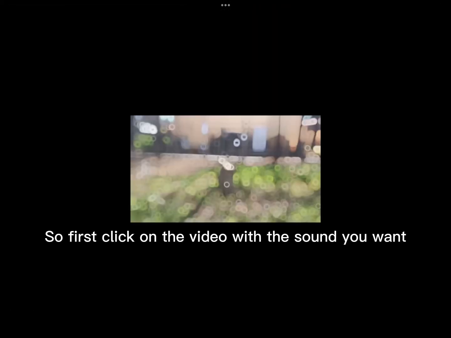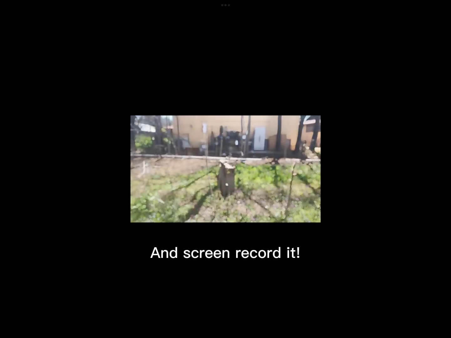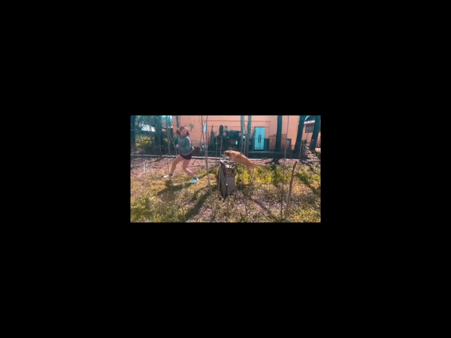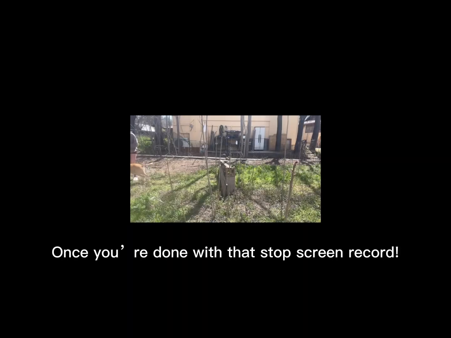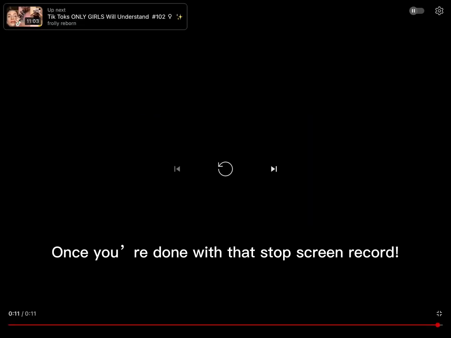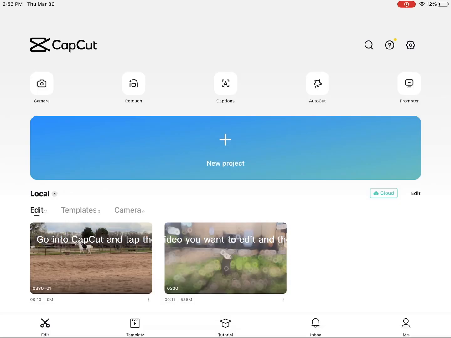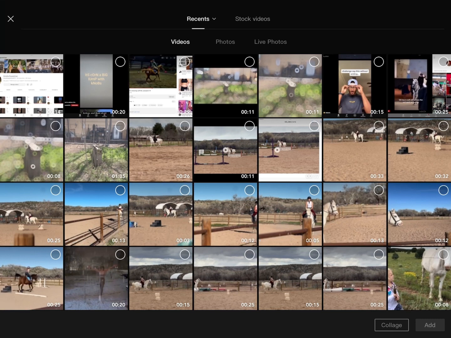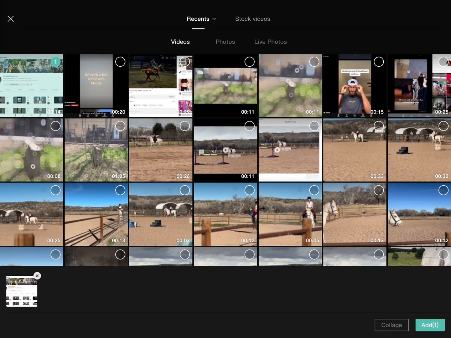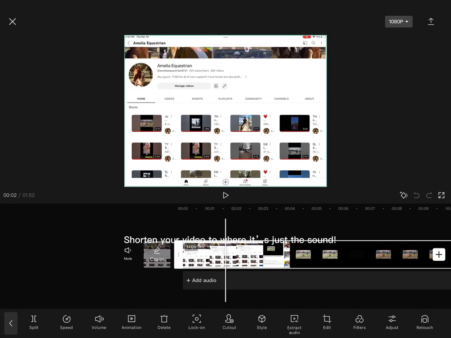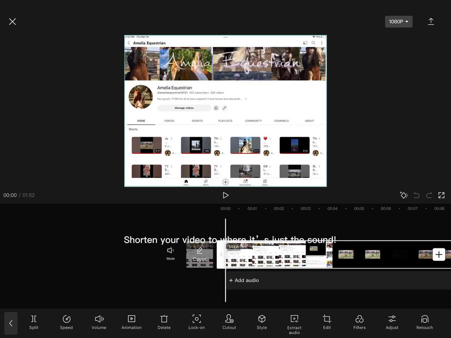So first click on the video with the sound you want and screen record it. Once you're done with that, stop screen record. Go into CapCut and tap the video you want to edit and the one you just screen recorded. Shorten your video to where it's just the sound.